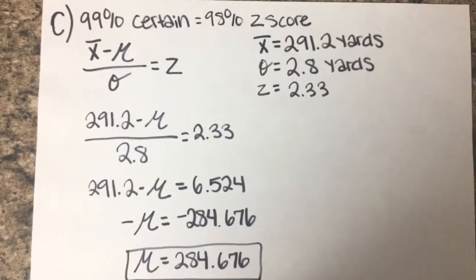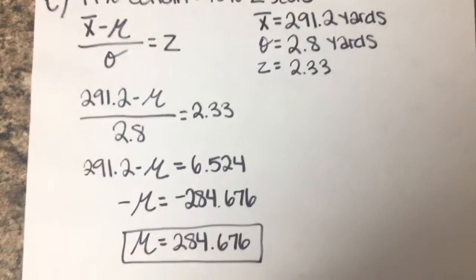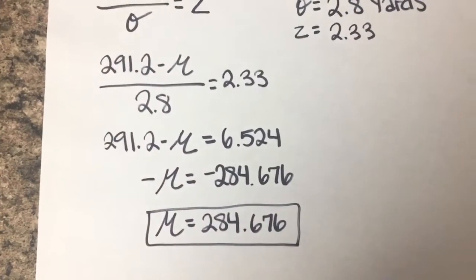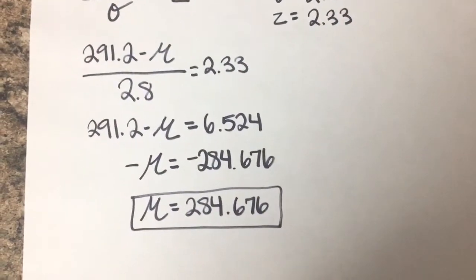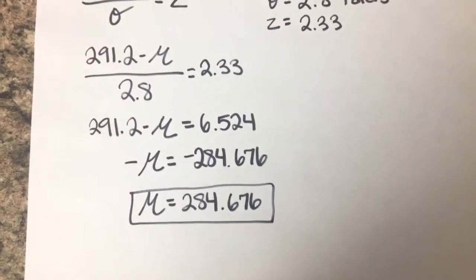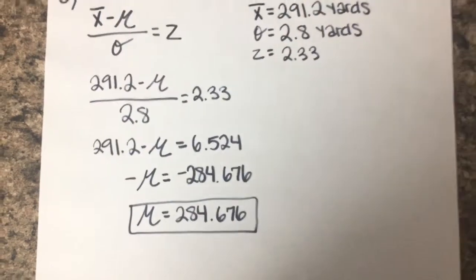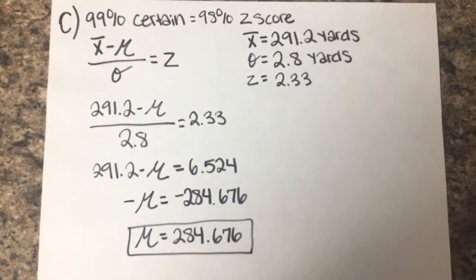So your x bar, again, is 291.2. Standard deviation is 2.8. So you plug those in, and you kind of have to solve it backwards this time, but you end up with 284.676. So that is the largest mean that can be used in this manufacturing process to get the standards that they need to get.